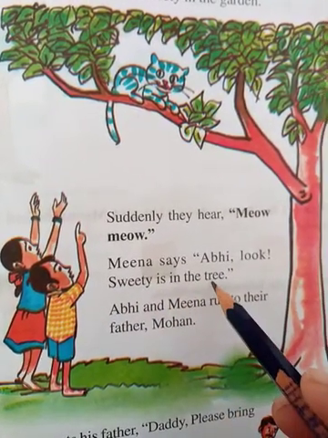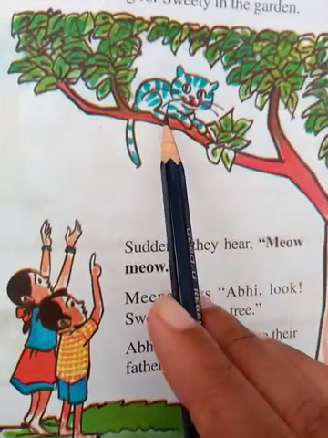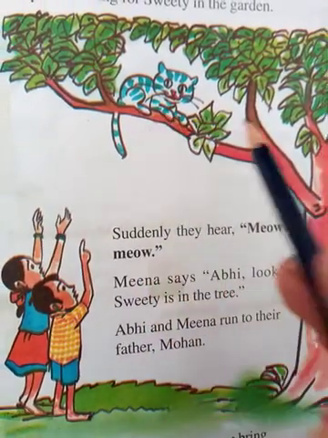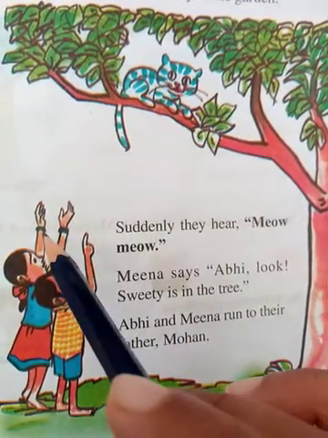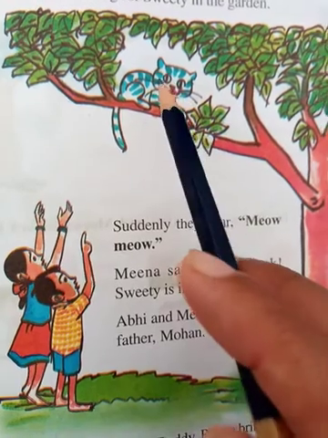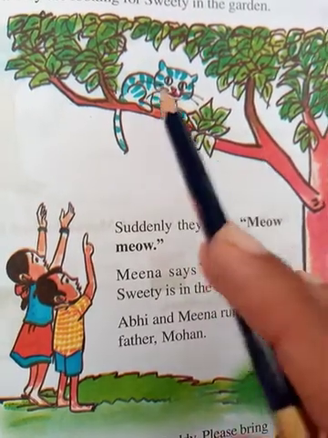Sweetie is in the tree. So here you see Sweetie is on the tree, on the branch of the tree, right? So in the tree. So what Meena is telling Abhi is, look Abhi, Sweetie is in the tree. So it is in the tree.